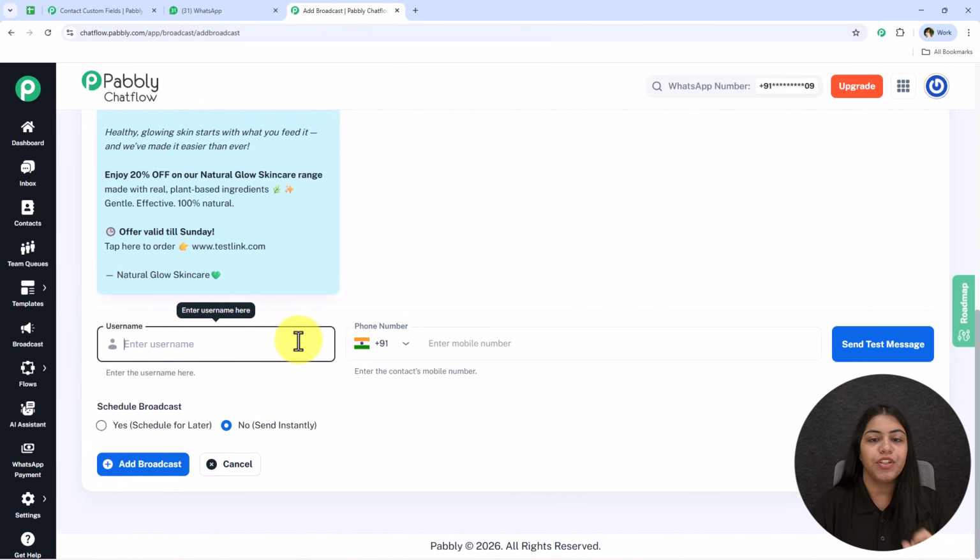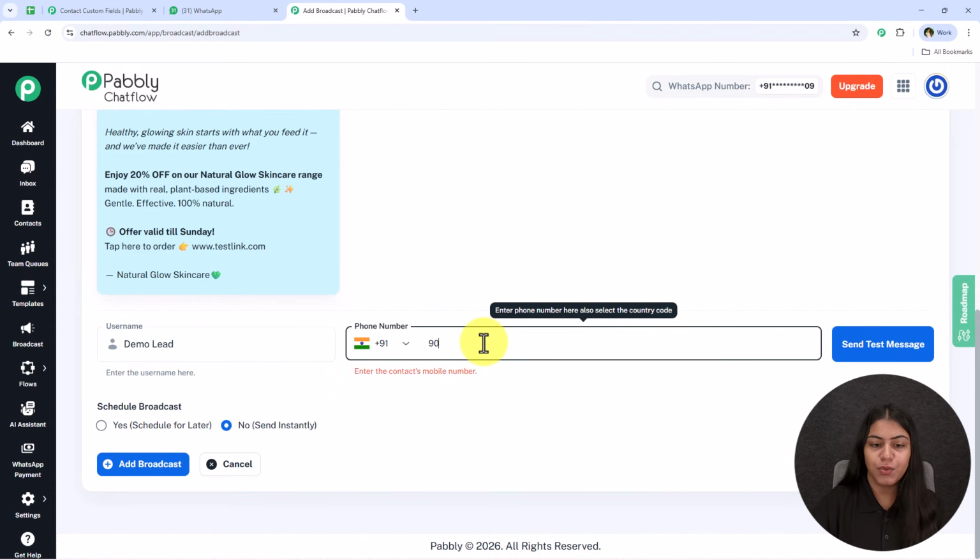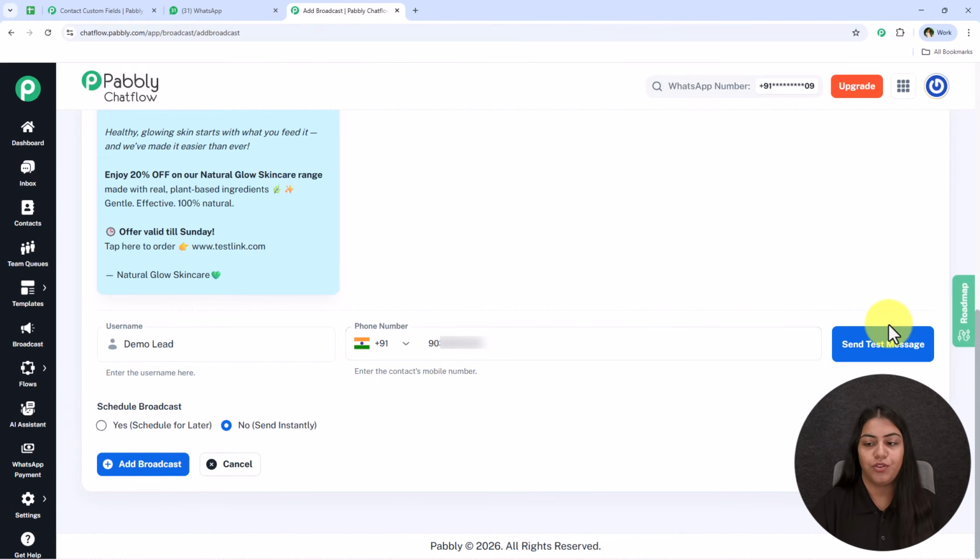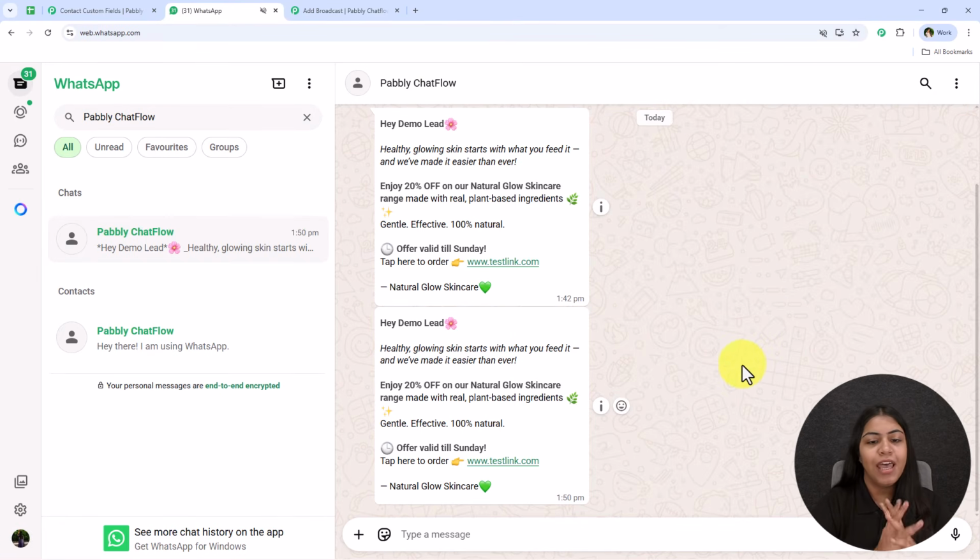Now it's asking me for the username and the phone number, so you can test this message broadcast before sending it to multiple leads. What you can do is simply enter the username, and then enter the phone number just to send a test message in order to check whether the message is correct or not. So let's click on this send test message button right over here, and it is saying test broadcast sent. So let's open our WhatsApp, and as you can see, the message which we have received is correct.